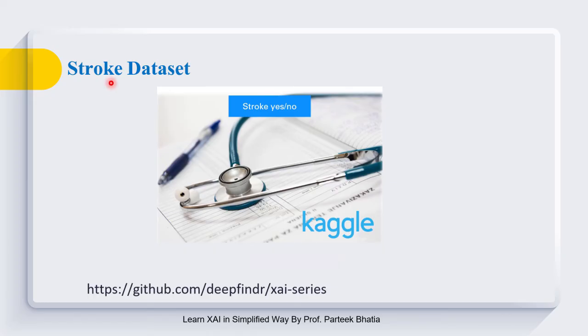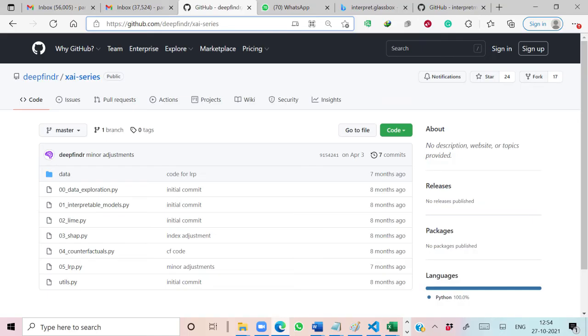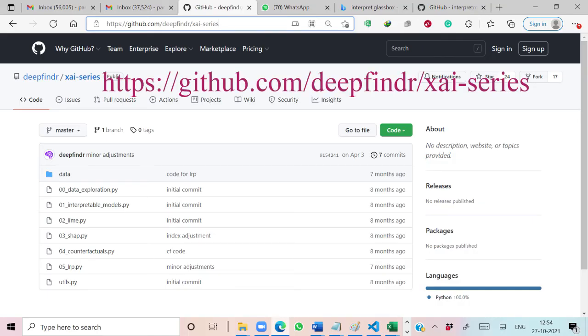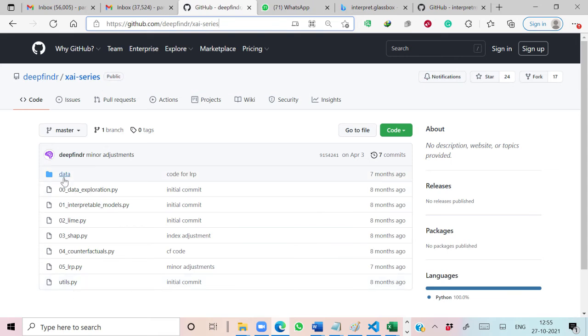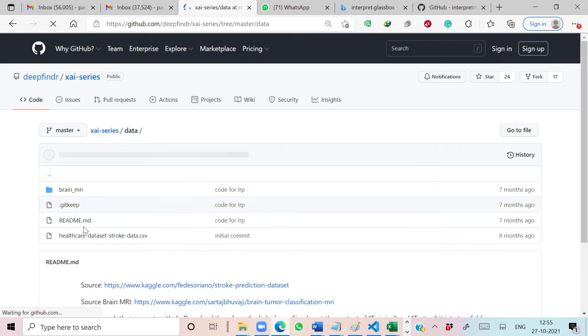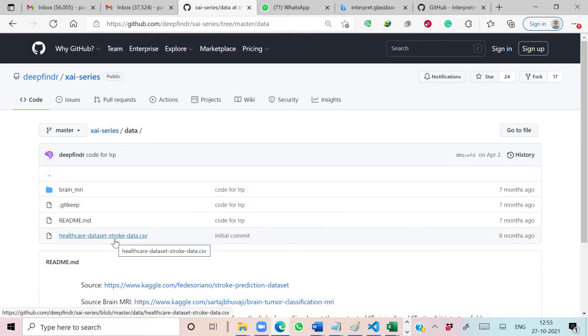For this we will be using our Stroke dataset. All the dataset and the code for the demonstration of these glassbox models is available at this GitHub link. Let's visit this link to download the dataset and to understand various files for its implementation. This is the GitHub page which is maintained by DeepFinder. Here in this folder they provided the dataset and all the desired files for implementation of explainable AI over Stroke dataset. If you click on this data folder, then you will see that we have a healthcare dataset CSV file.